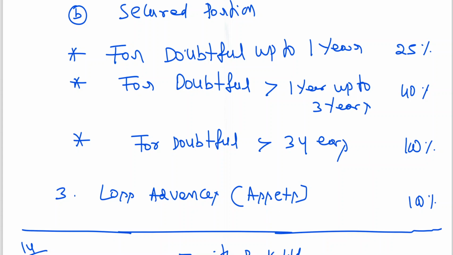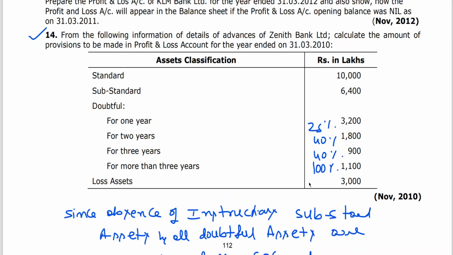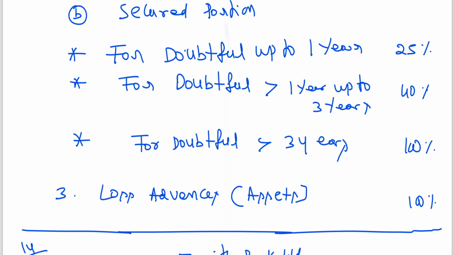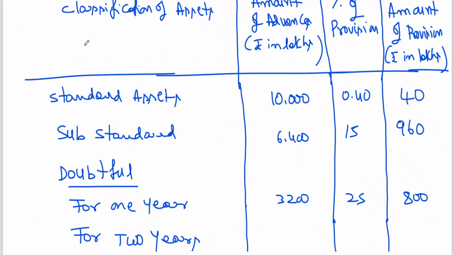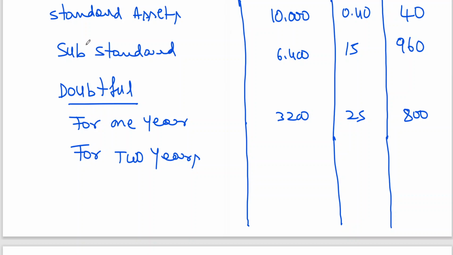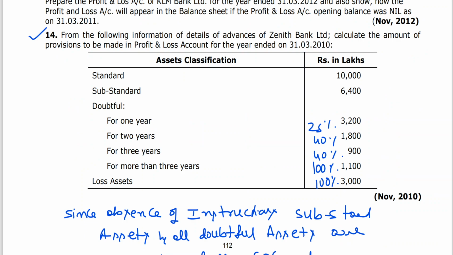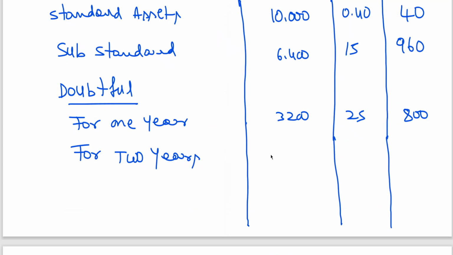Loss assets, 100%. This also 100%. You have to create provision. So how the rates will be useful, you know that clearly. If you can remember the percentages, the problem looks very easy. For 2 years, what is the amount? We have seen that 1800. What is the 1800 lakhs? 40%. 1800 into 40% is coming to 720.